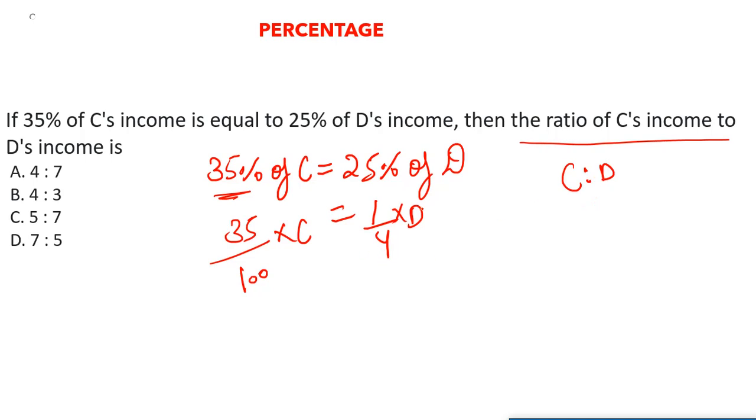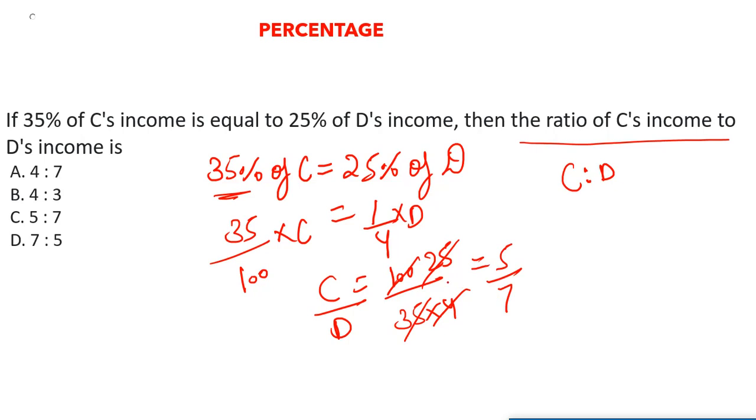Very simple question. Let's take this D to this side, C by D. Let's take this 100 to this side, that is, we are doing cross multiplication. This 35 goes to this side, and here we have this 4. So 4, 25, this got cancelled, and 5 5s are 25, 5 7s are 35. So what is the ratio that we got? It is 5:7. So the answer is going to be 5:7. Let's see the next question now.